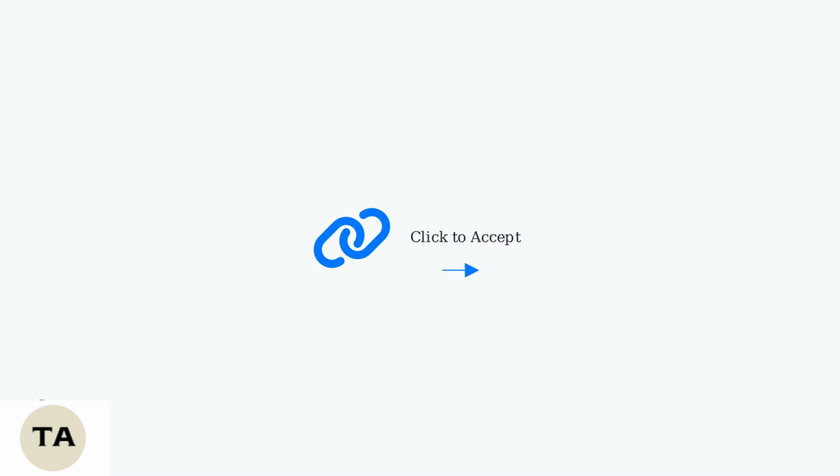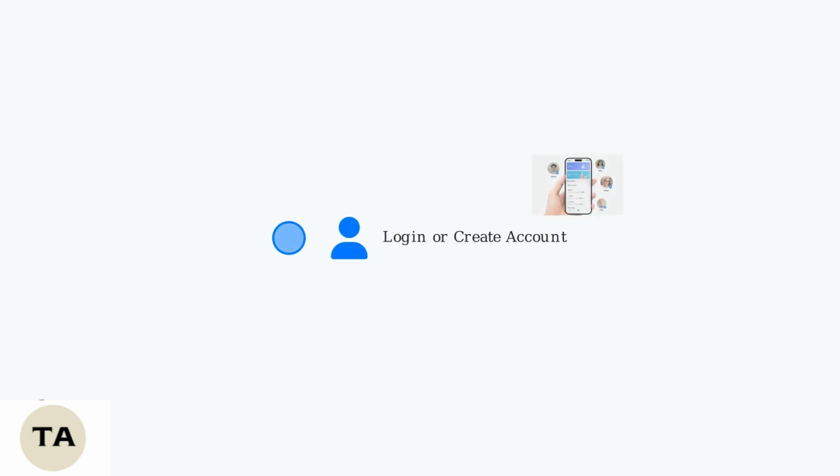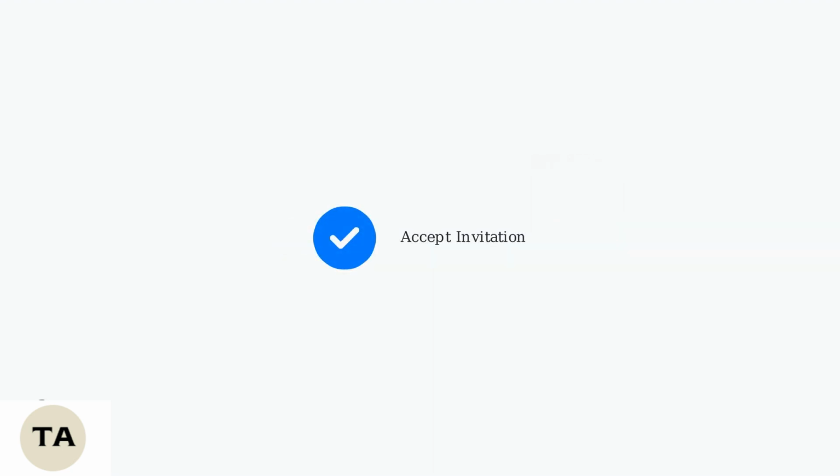When you receive an email from Ring about a shared user invitation, open it to begin the process. Click the acceptance link in the email to proceed. If you don't have the Ring app installed, you'll be prompted to download it from the App Store. Open the app and create a new Ring account or log in to your existing one. Once logged in, accept the shared user invitation in the app. The shared devices will now appear in your Ring app, ready for you to use.